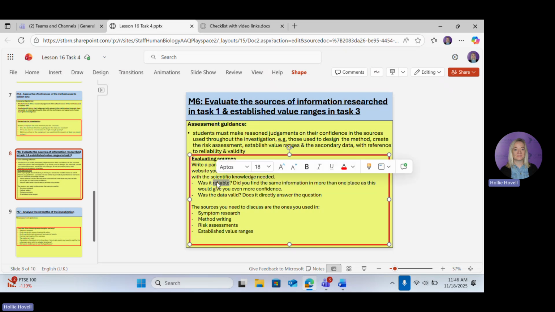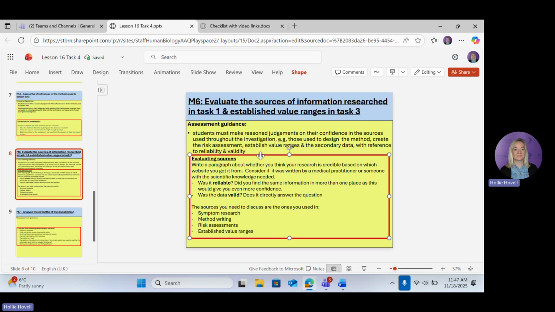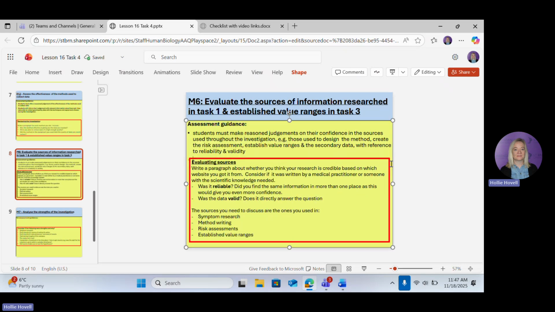So if I were you, I would add a heading, evaluating sources. And then think about doing a little paragraph on each of these things. So the first time you did some research was the symptom research. So you were looking up each of those patients and you were looking up all the symptoms they had to try and come up with 4 diseases. Okay, so what websites did you use when you were doing your symptom research? So open up your symptom research, look at the websites you use.